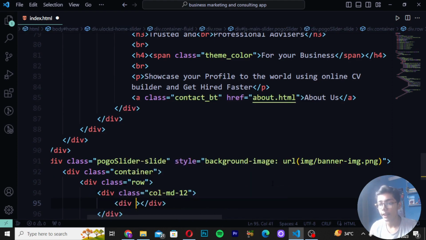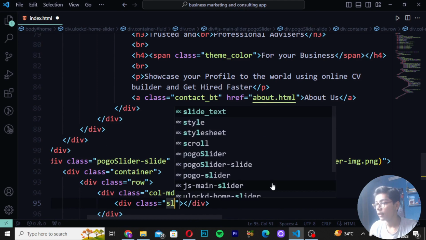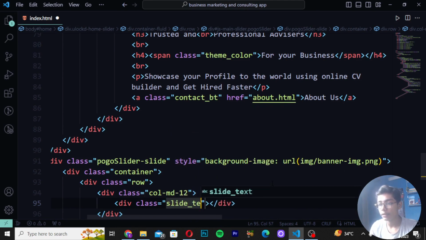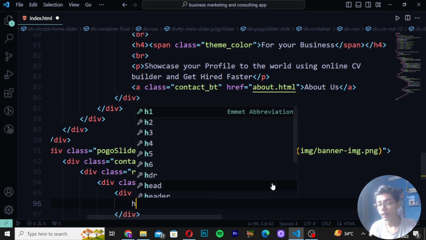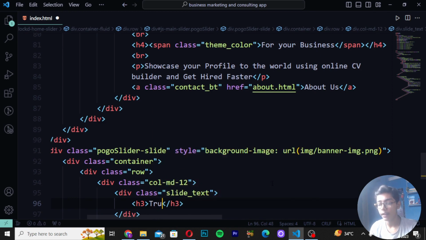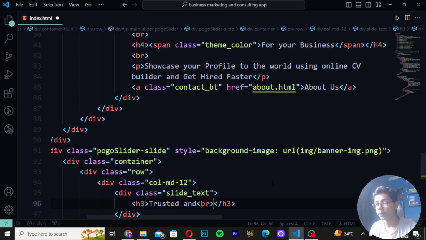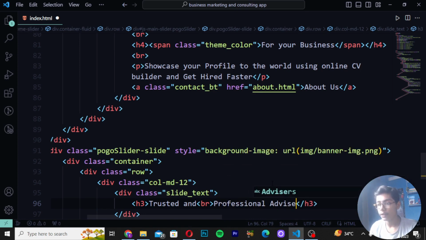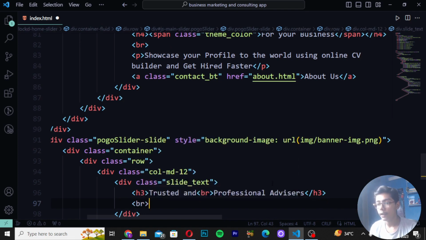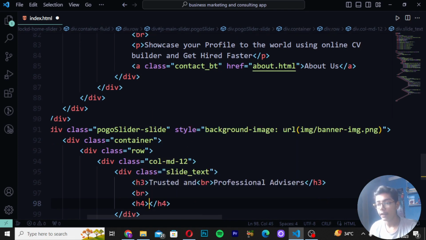Then again create div class slide_text. So here I will be writing that. Then write h3, and I will be writing here Trusted and a br tag. So here I will press backspace, and then I will be writing Professional. Right here, Advisors, br tag, h4, span tag. Here I will be writing.